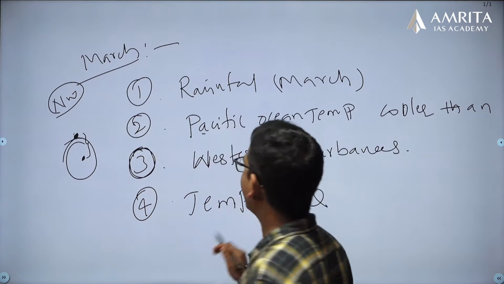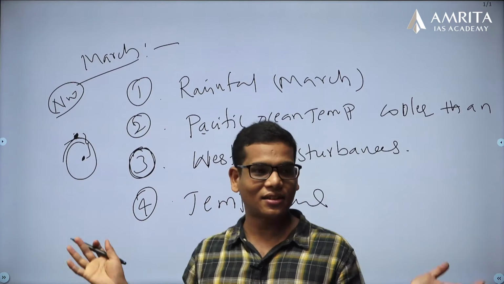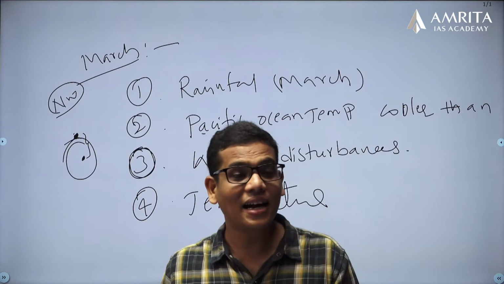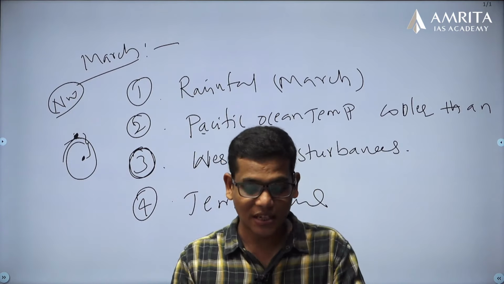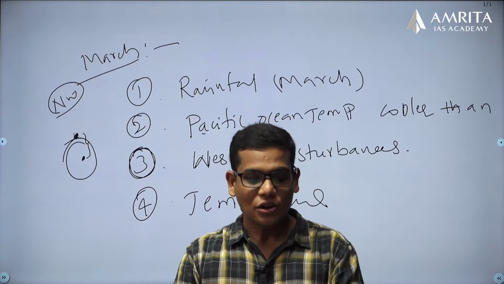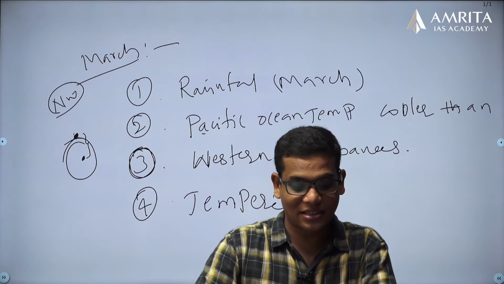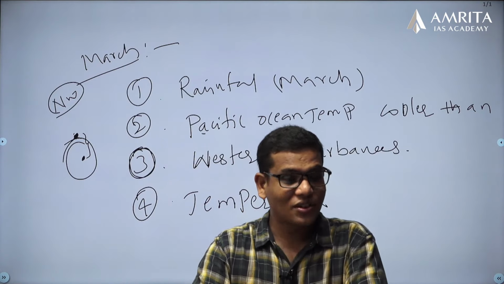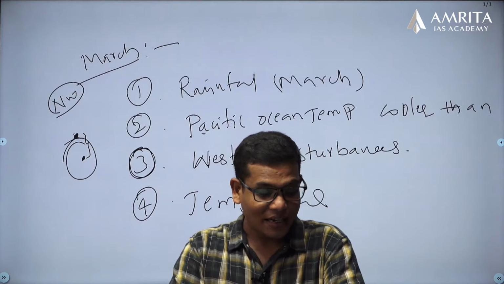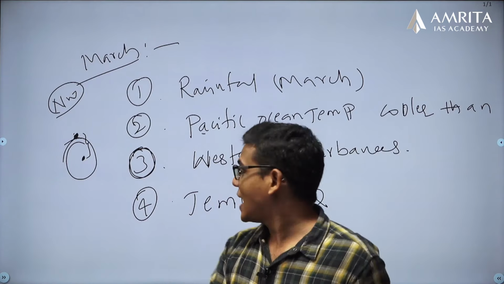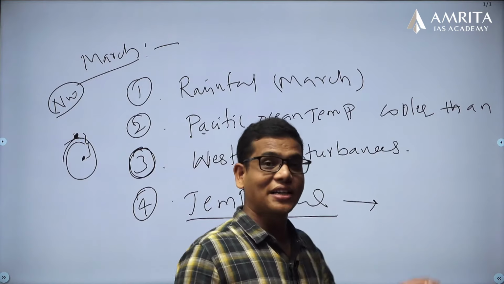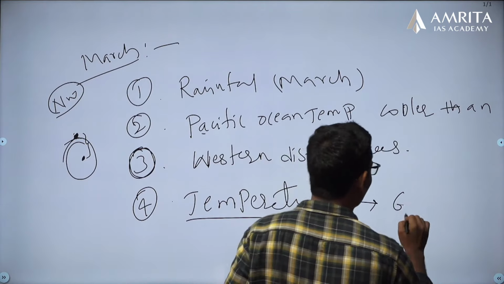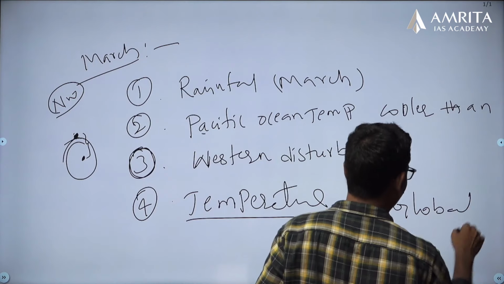This increased temperature and less moisture have combined, and that has created a condition of heat waves. So these are the things that you must understand: western disturbance, lack of rainfall, and the Pacific Ocean temperature. And why this increase in temperature? Increase in temperature is happening across the globe because of global warming.